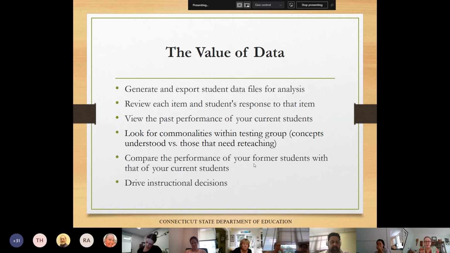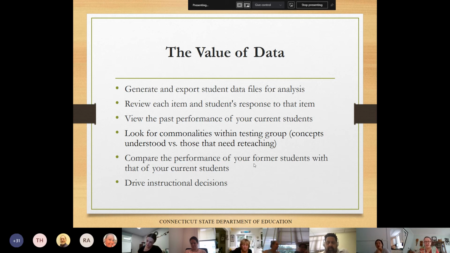The system allows for the export of student data files so that the data can be further analyzed to drive individual or group instruction, to inform curricular decisions and identify any trends. The system allows, by viewing past performance of students, a school to compare cohorts.